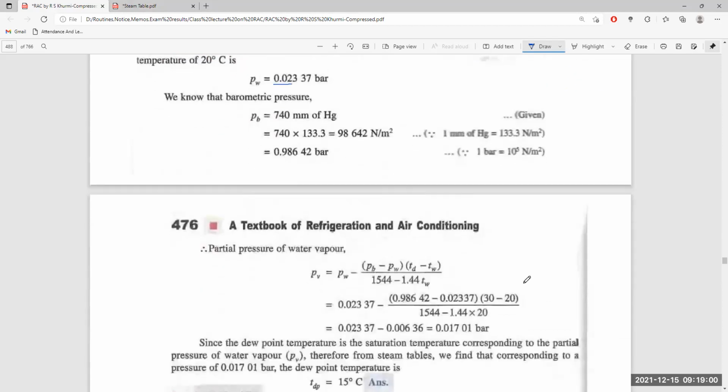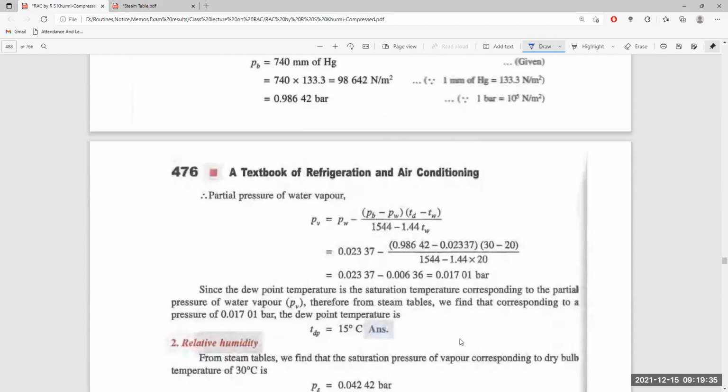So we can say the partial pressure of water vapor can be obtained from this equation, using the saturation pressure at the wet bulb temperature, the barometric pressure, and the dry bulb and wet bulb temperatures. Putting in all these values, we get the partial pressure of water vapor as 0.01701 bar.